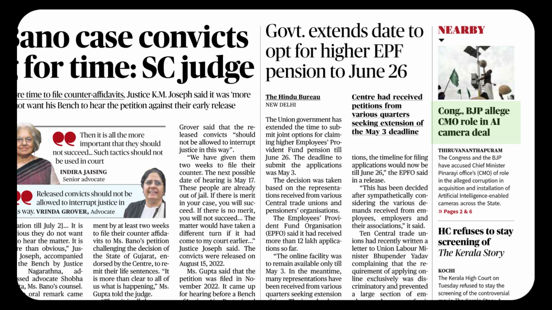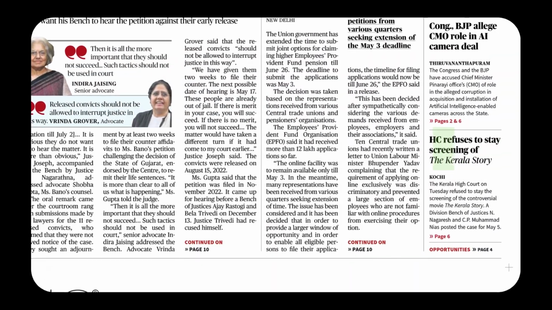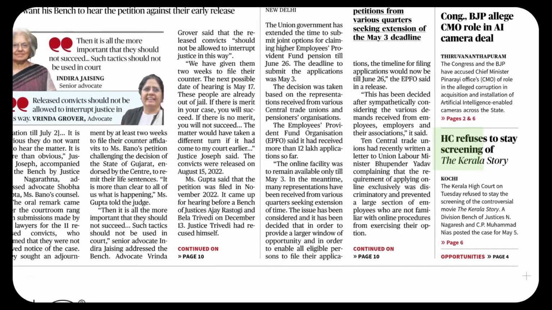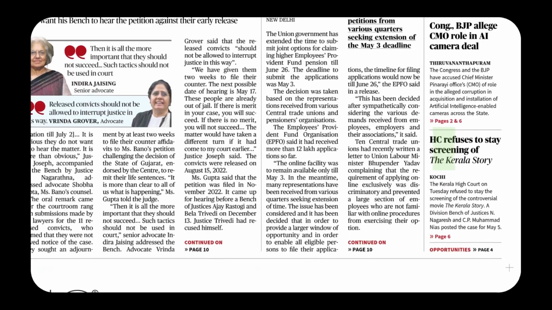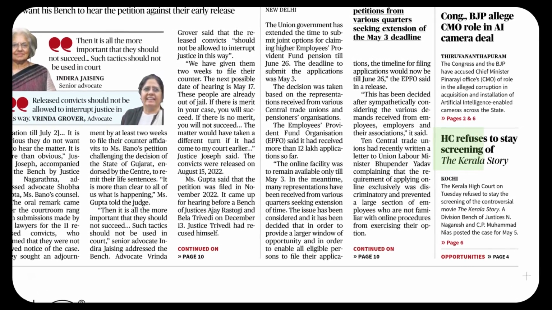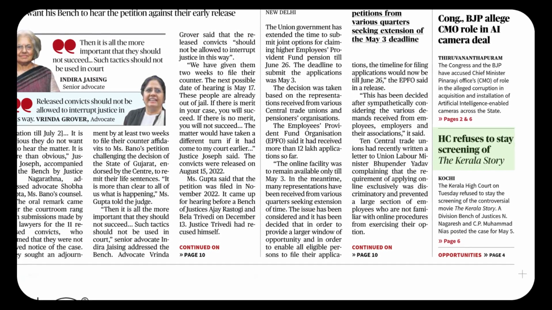Then comes the last news item. HC refuses to stay screening of The Kerala Story. We are talking about a movie with a controversial theme. Then the verb is very interesting: refuse. To say that you will not do or you will not accept something. Beautiful. HC refuses to stay, to hold something, a screening of something. HC refuses, HC does refuse. HC does not refuse. Does HC refuse? Why does HC refuse? To stay screening of something.